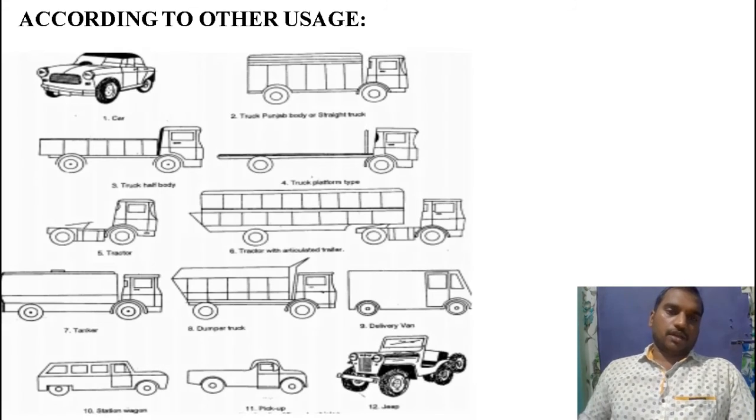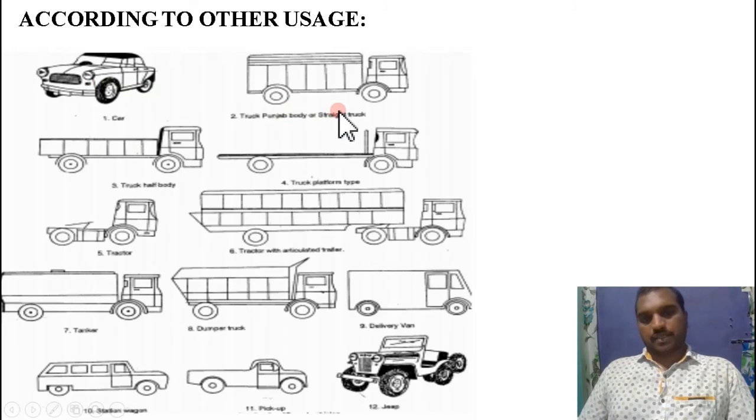So coming to the diagram present in the slide, there are different types of bodies which are shown in the slide. First one is the car, right? Car body is different. So usage, it consists of 4 passengers and very small luggage compartment. Engine is located in front side.